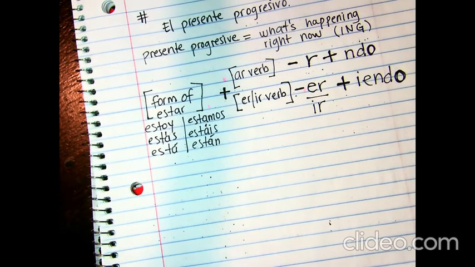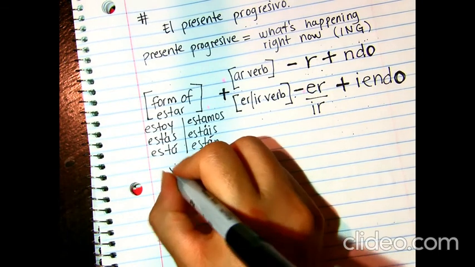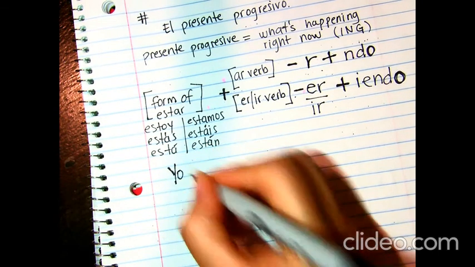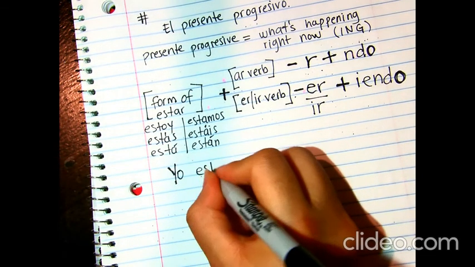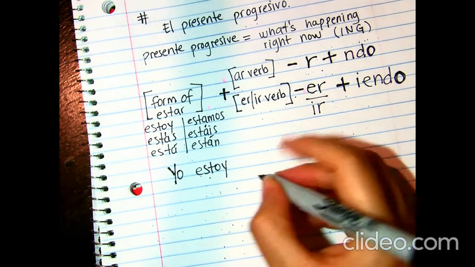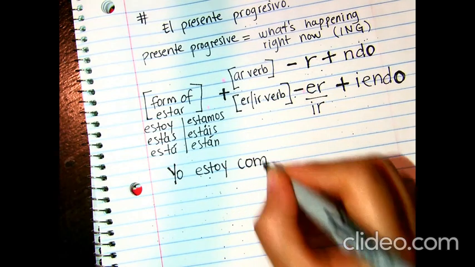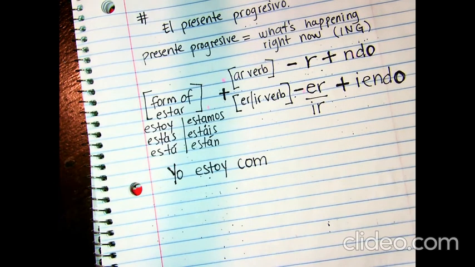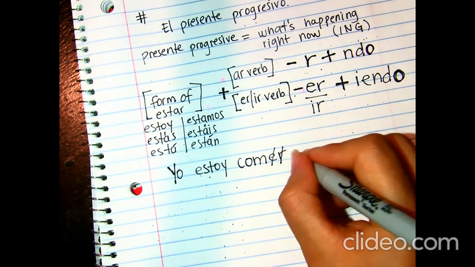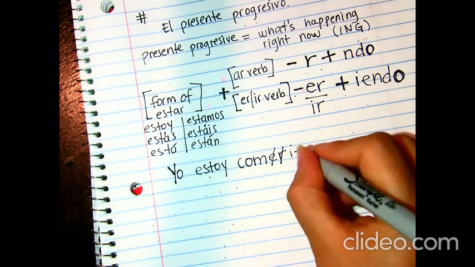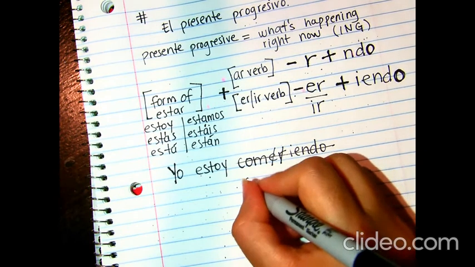For example, I want to say, I'm eating. You're going to say, yo, right? Form of estar. Yo estoy. It's an ER verb, right? Eating, comer. So that's all I'm leaving, right? Because I have ER, I'm dropping this. And I add iendo. So my word will be comiendo.